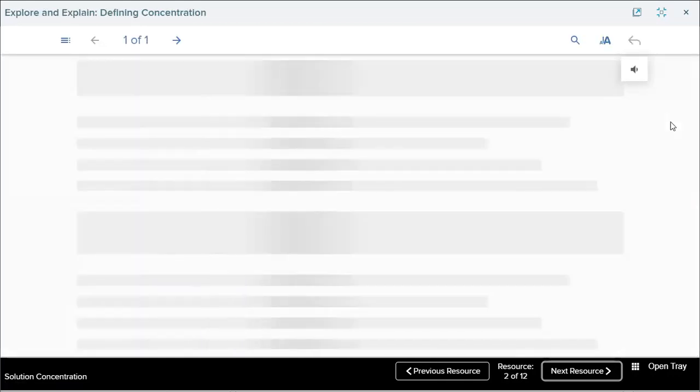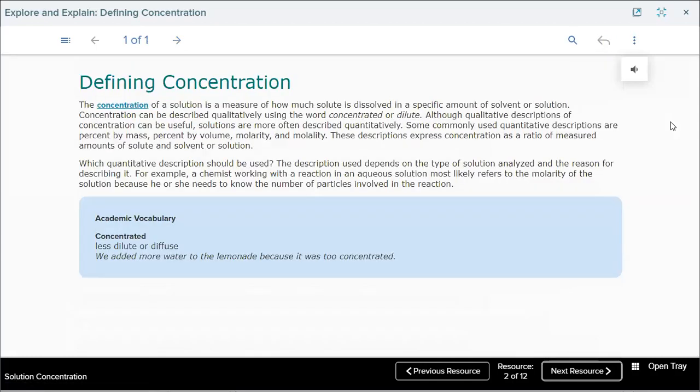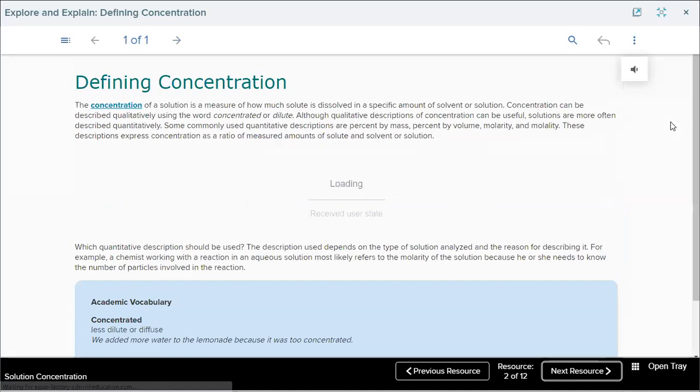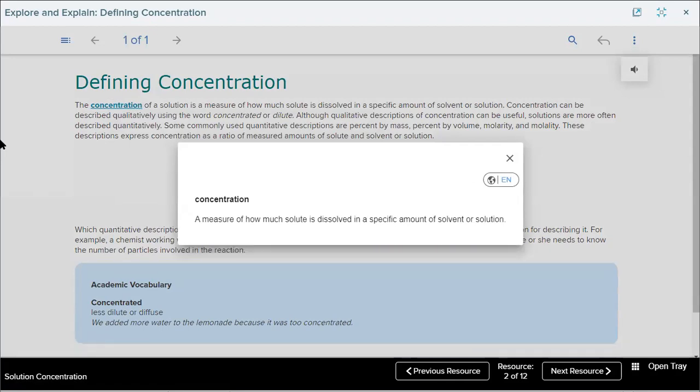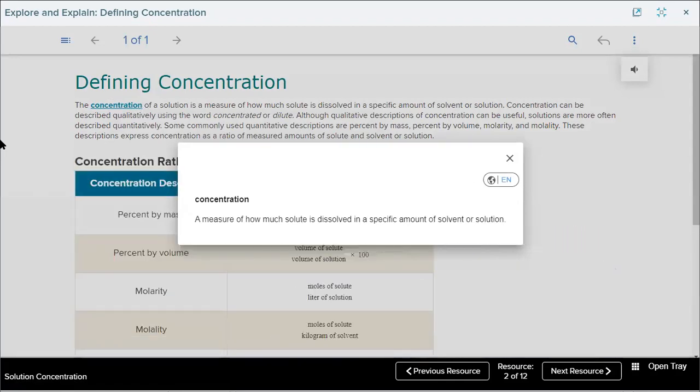So, about defining concentration. What is meant by concentration? Try to read what is meant by concentration, Mariam. The concentration of a solution is a matter of how much solute is dissolved in a specific amount of solvent or solution.